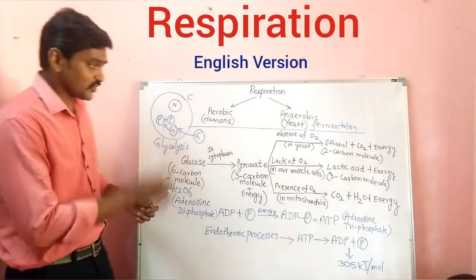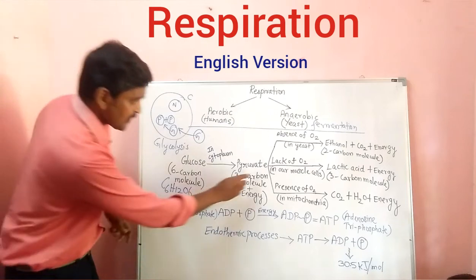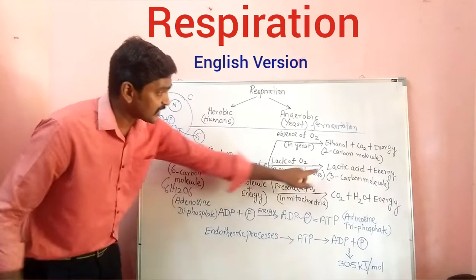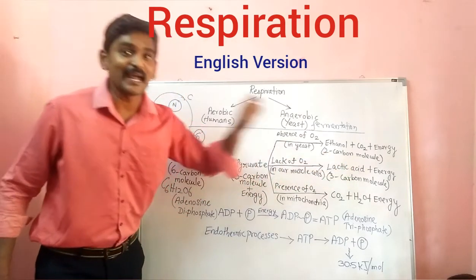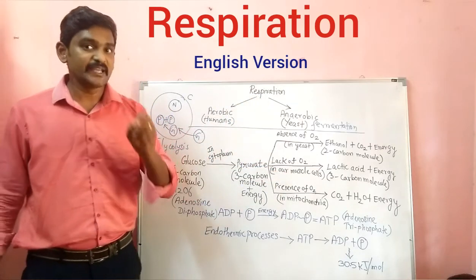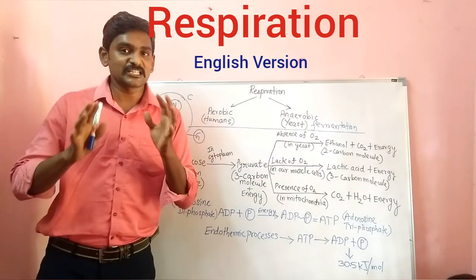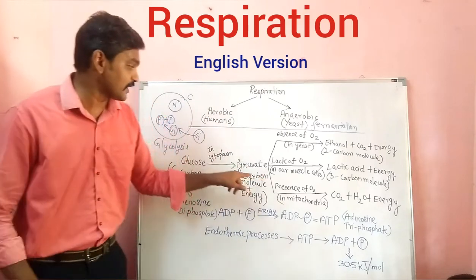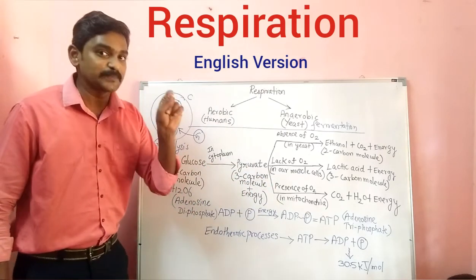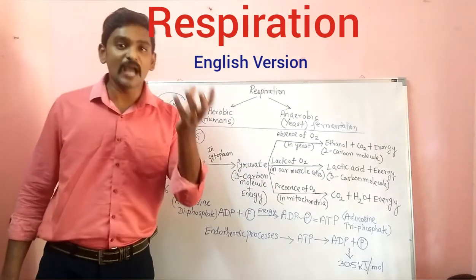Okay. So next, if you see here, the pyruvate will be converted into lactic acid. Where does it happen? In human beings, in muscle cells, especially in muscle cells. What happens? This anaerobic respiration takes place. When will it happen?